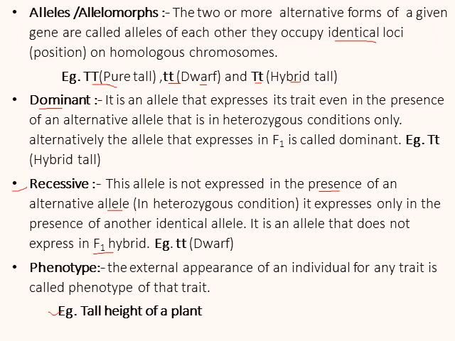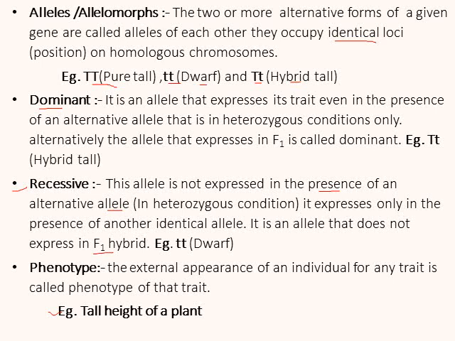See the next term, alleles or allelomorphs. The two or more alternative forms of a given gene are called alleles of each other, and they occupy the identical loci or position on homologous chromosomes. For example, capital T, capital T. These are alleles of each other to show tall character. Small t, small t, these are also alleles of each other and it is used to denote dwarfness. Capital T, small t for hybrid tall plants.